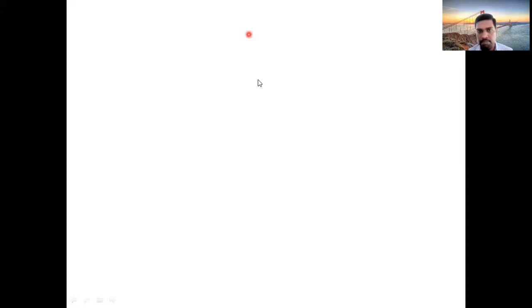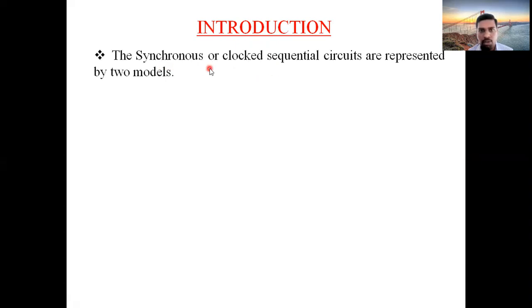So firstly, what is an FSM? FSM is a finite state machine. That means a sequential circuit which consists of a finite number of states. You can call them a finite state machine. Machine is nothing but another name for circuit. So a finite state machine is a sequential circuit which consists of a finite number of states. Clear?